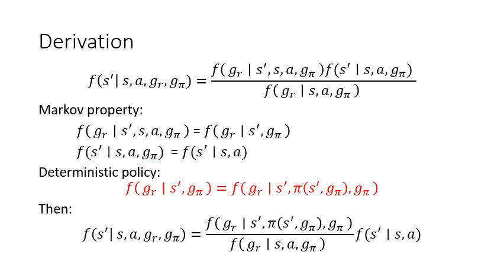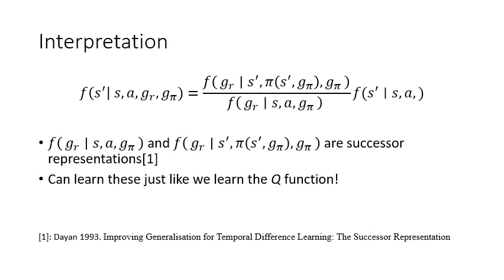Lastly, we assume that we have a deterministic policy, and the policy's action is fixed given the state, and conditioning on it does not change the probability of a future trajectory, nor does it change the probability of sampling GR. Together, this gives us an expression for the probability of observing a given state transition when using a given hindsight goal, in terms of the environment's original state transition probability. However, now we can make an interesting observation.